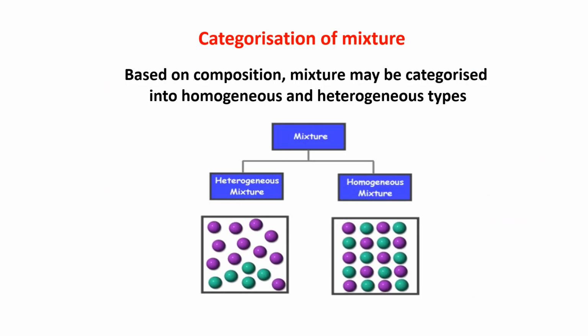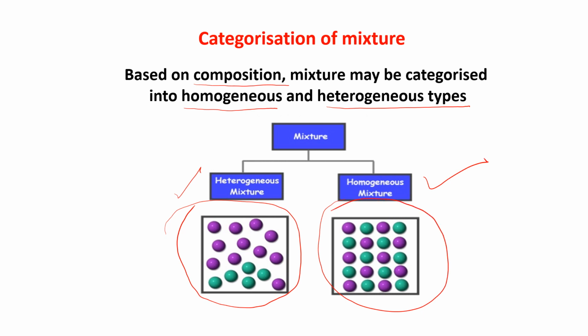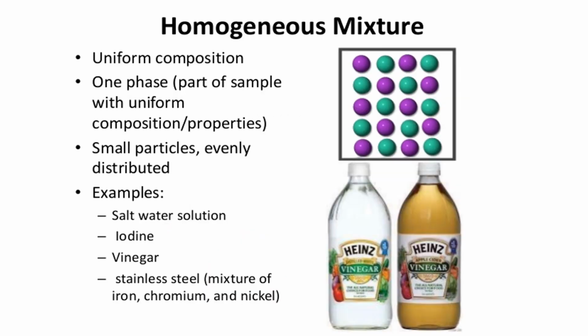Next is categorization of mixtures. Based on composition, a mixture may be categorized into two parts, homogeneous mixture and heterogeneous mixture. You can see from the diagram, this is heterogeneous and this is homogeneous. Some idea is coming by seeing the diagram. Let me explain this in the next slide.